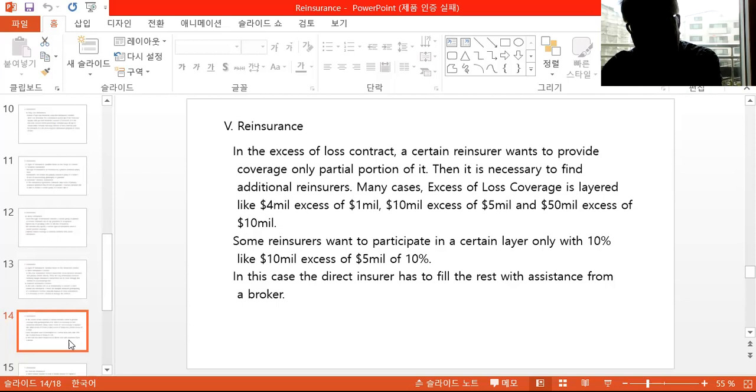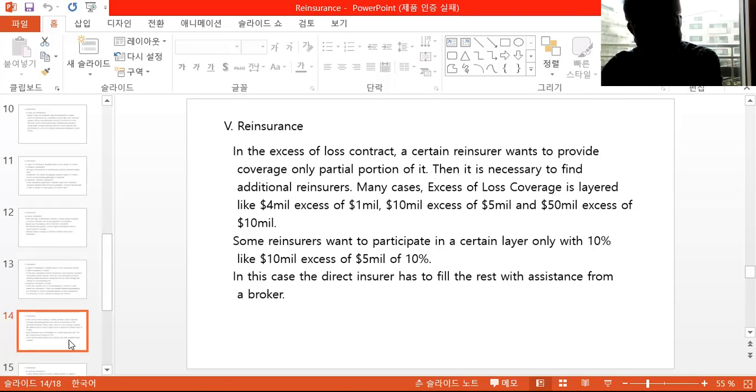In many cases, excess of loss coverage is layered, like 4 million excess of 1 million, 10 million excess of 5 million, and 50 million excess of 10 million. Some reinsurers want to participate in a certain layer only with a certain percentage, like 10%, like 10% of 10 million excess of 5 million.